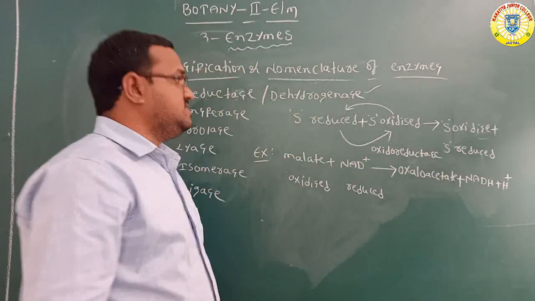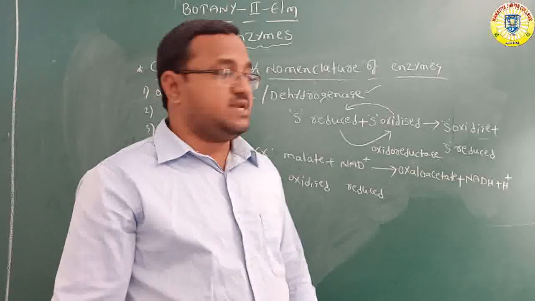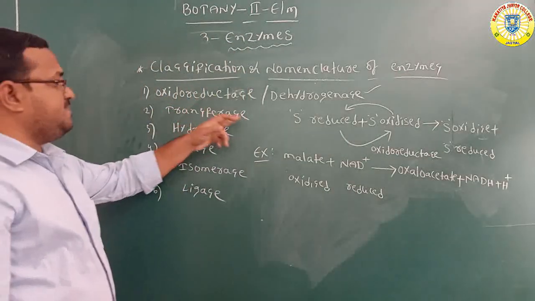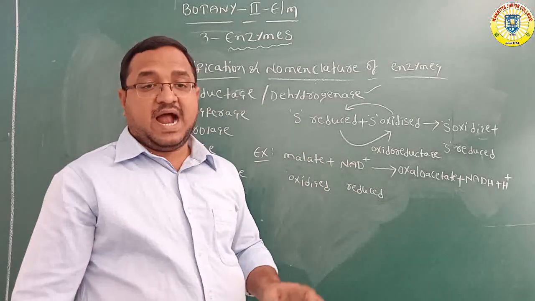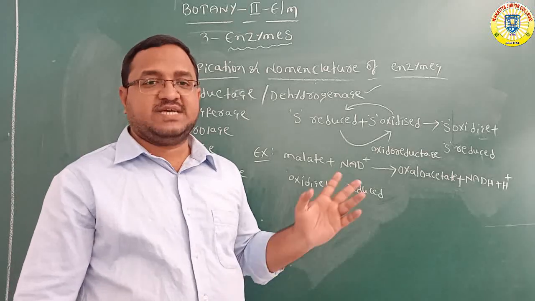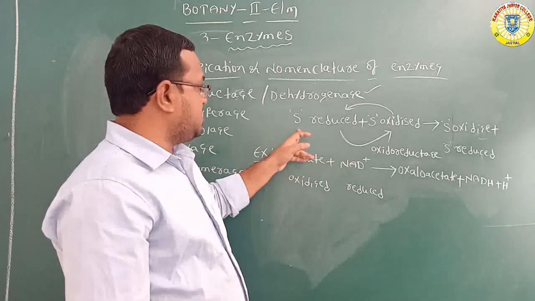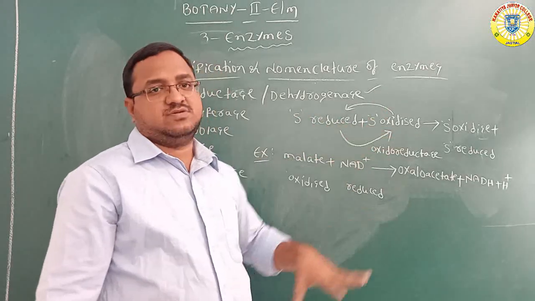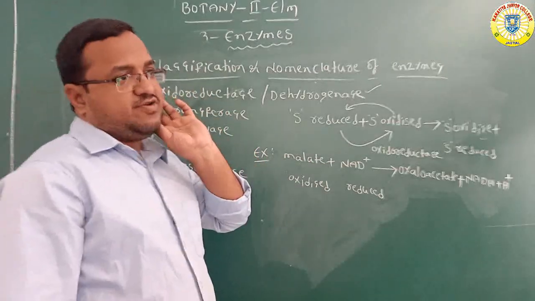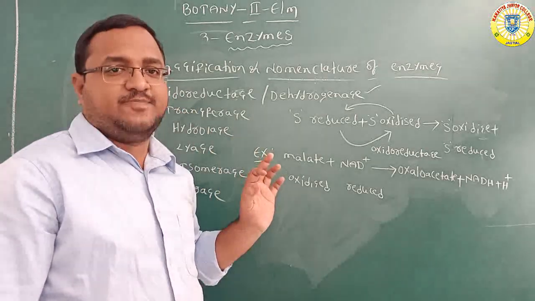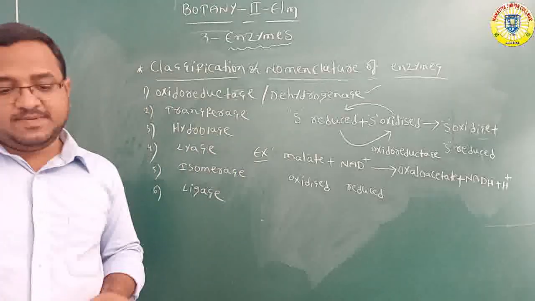This enzyme carries out oxidation and reduction between two substrates: one substrate is reduced, one substrate is oxidized. This is carried out with the help of the enzyme oxidoreductase, which is also called dehydrogenase.